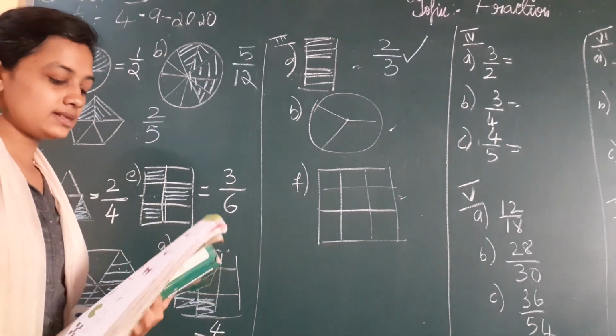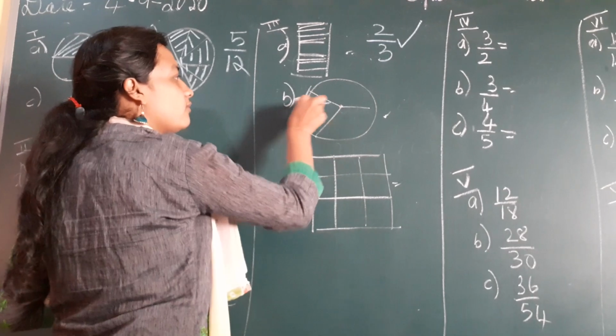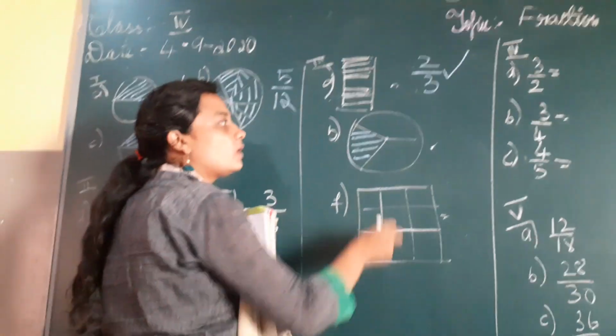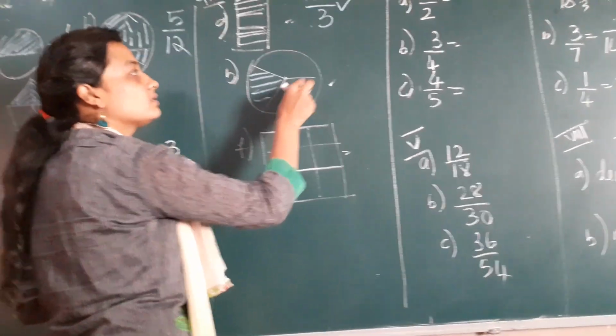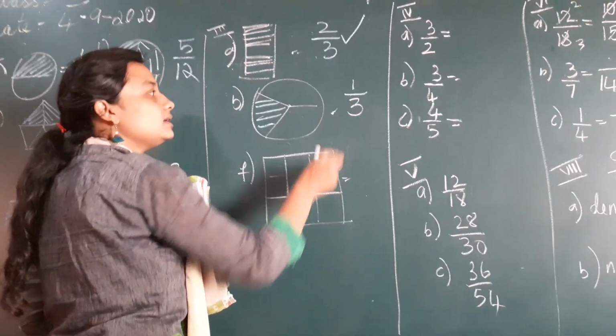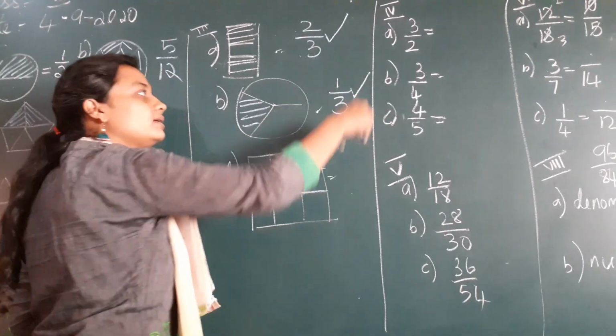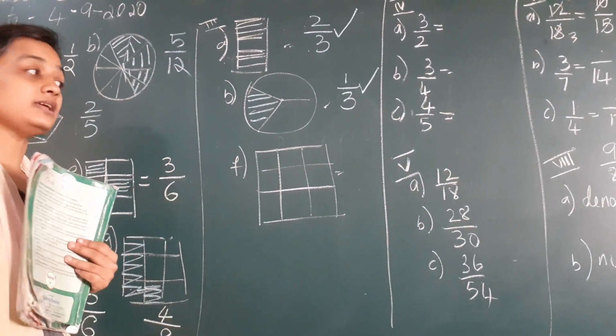Now next one is B1. In that I can see 1 part shaded. Out of how many parts? 3 parts. So it is 1 by 3. So you have to put a tick where you see 1 by 3.